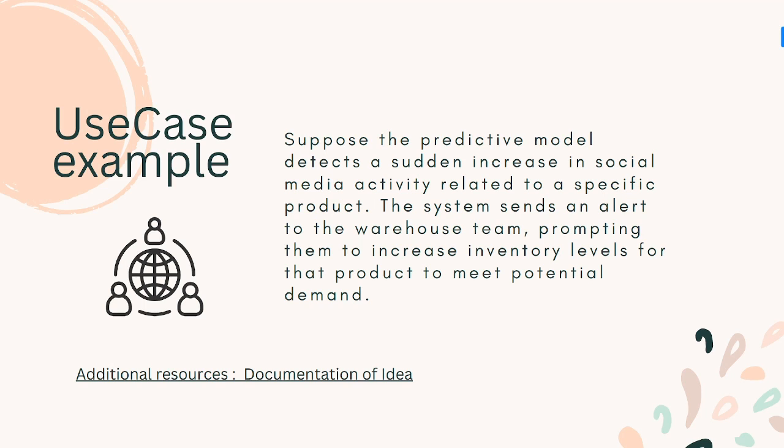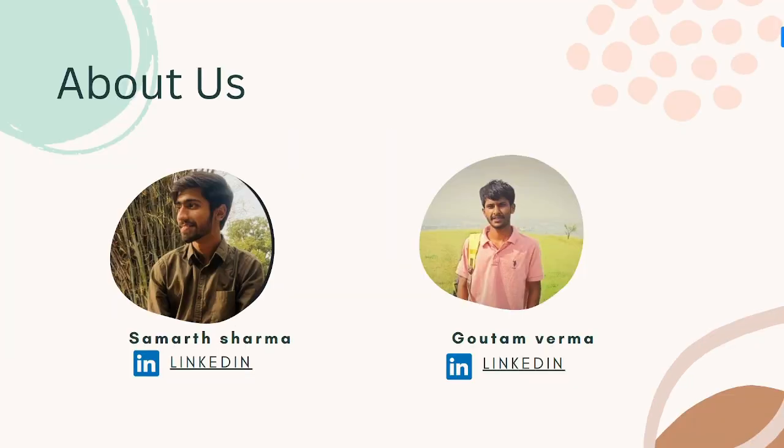And the use case for the system will look like this: a predictive model that detects a sudden increase in social media activity related to a product. The system sends an alert to the warehouse team and prompts them to increase the inventory levels for that product that meets the potential requirements. And yeah, that's all about this.